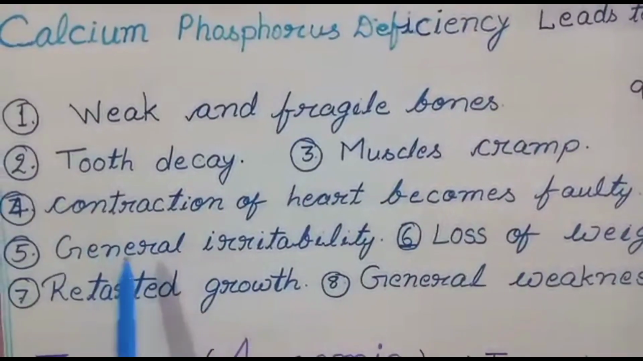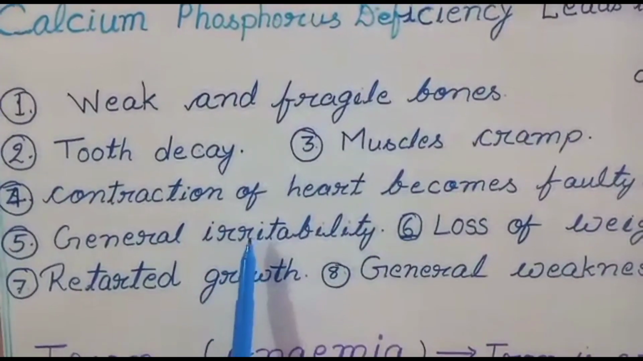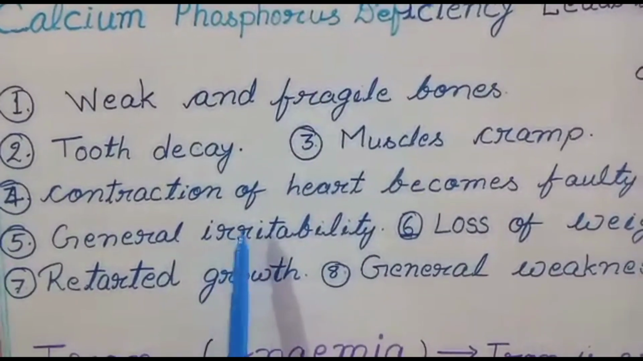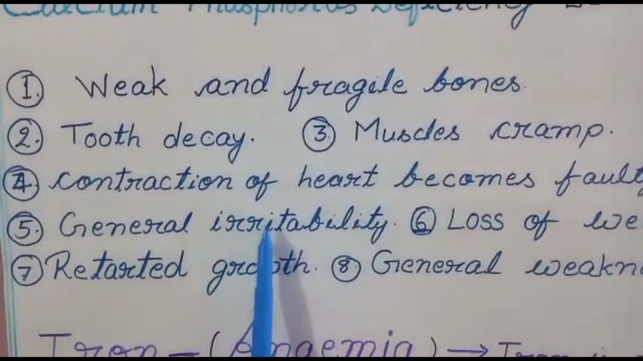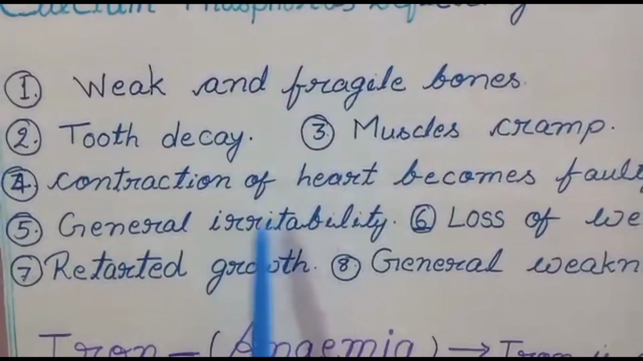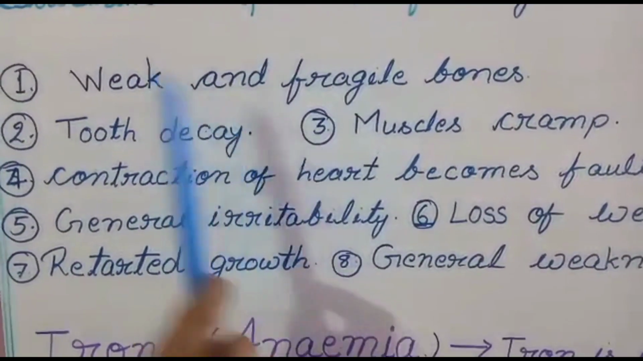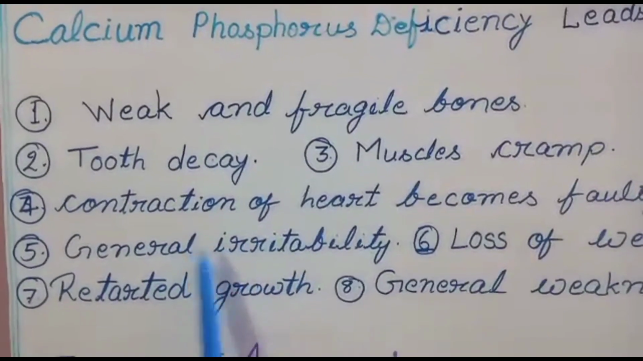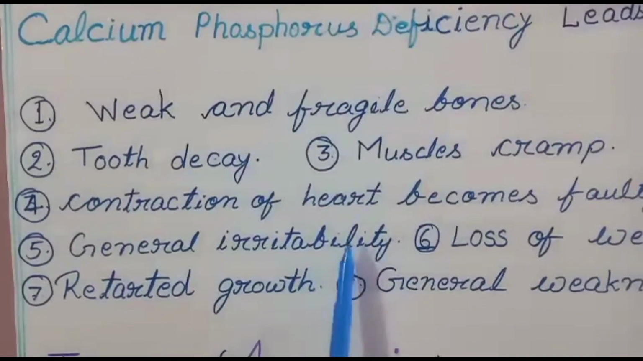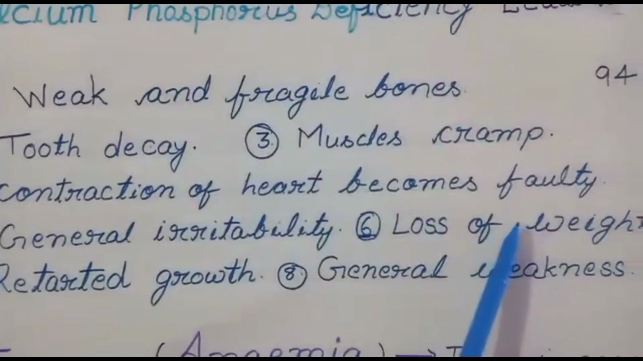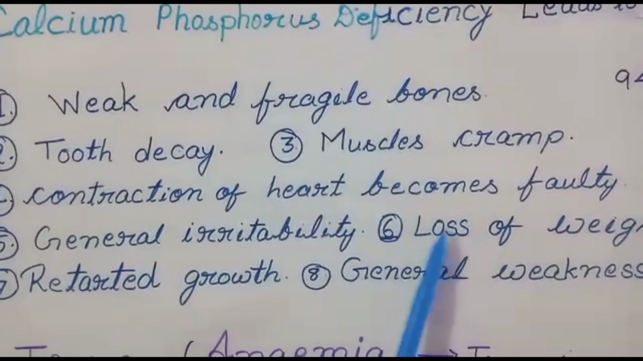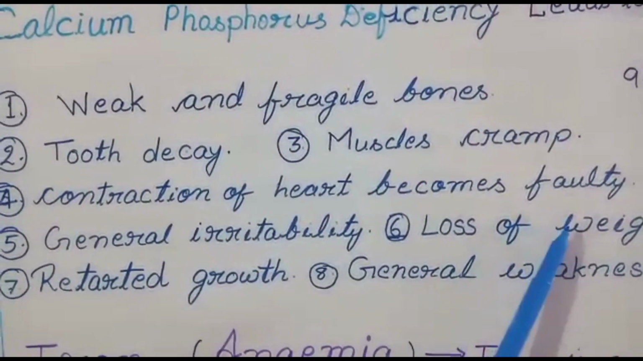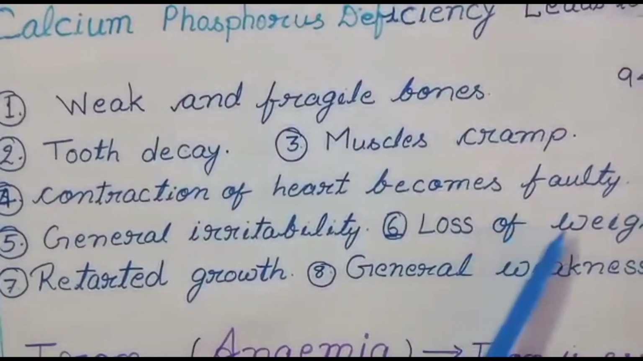Next one is general irritability. At any time, on any matter, people get irritated with anyone, with any person, over any very small matter. So because of calcium and phosphorus deficiency, people get irritated. Next one is loss of weight. Because of the deficiency of calcium and phosphorus, the weight of an individual also gets lost.